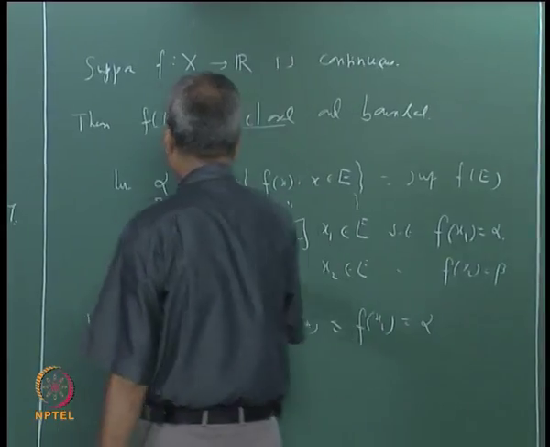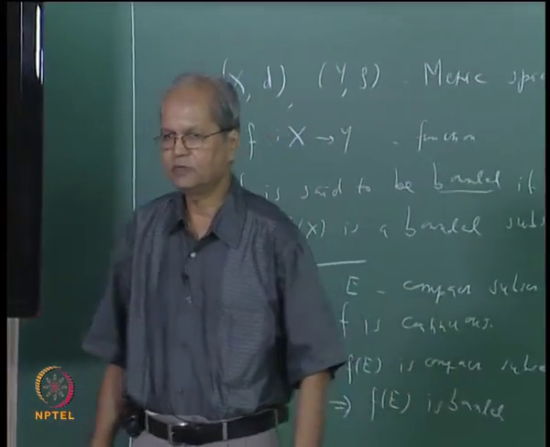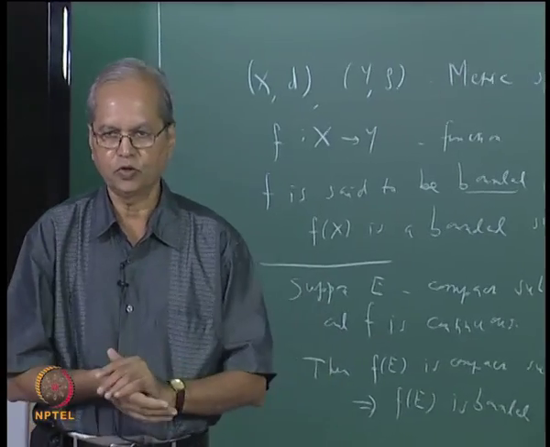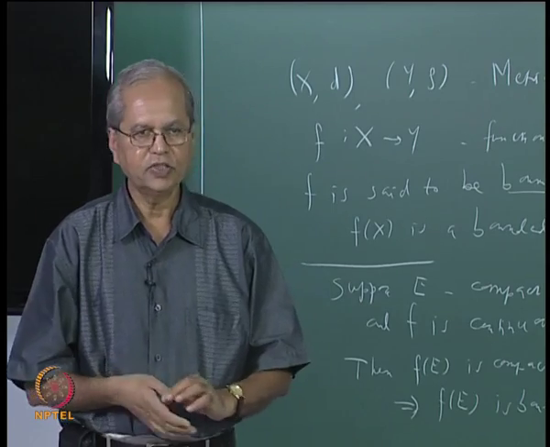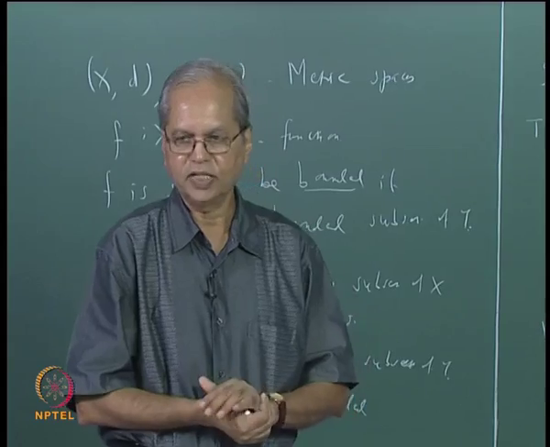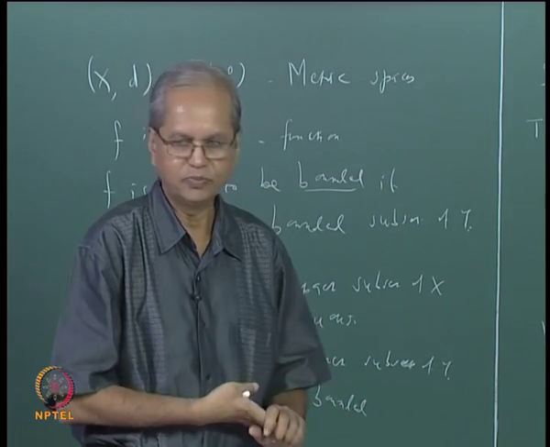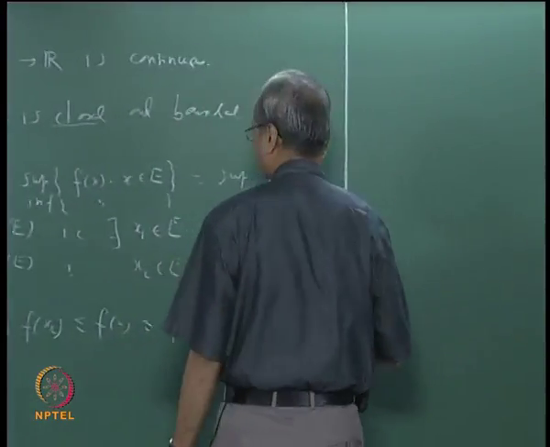The way in which we come across this property is that in many applications this function is defined on some closed and bounded interval, and we know that is a compact set in the real line. So every continuous function defined on a closed bounded interval will attain its maximum as well as minimum.